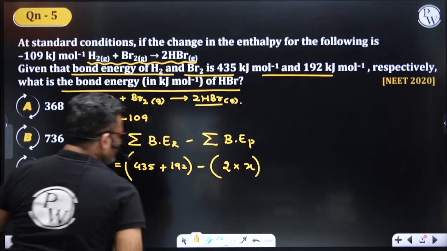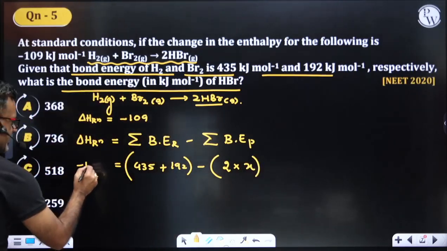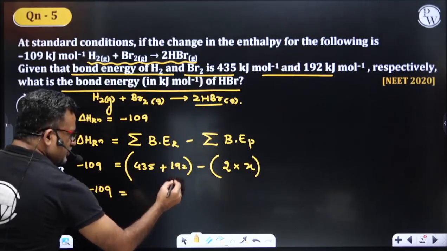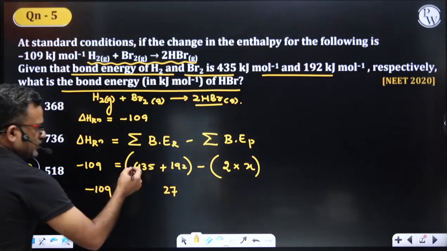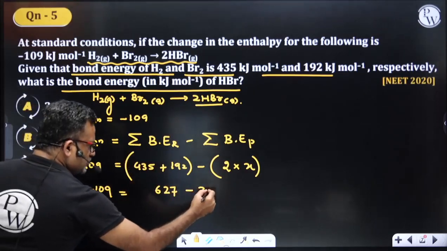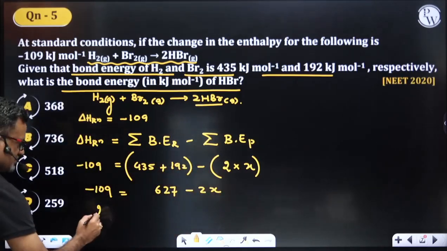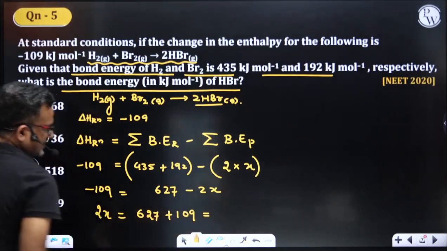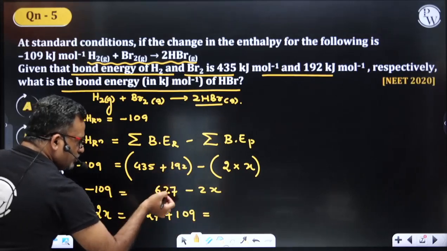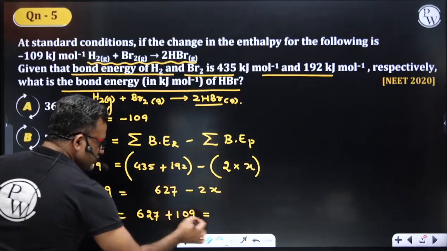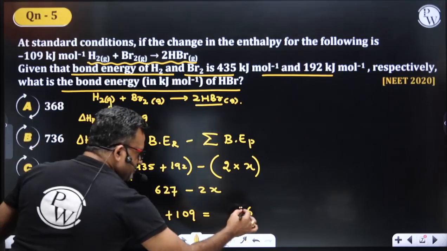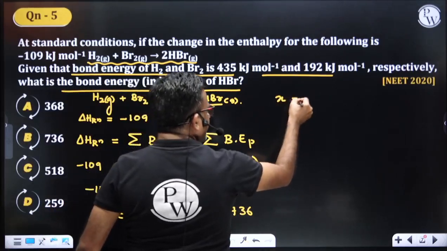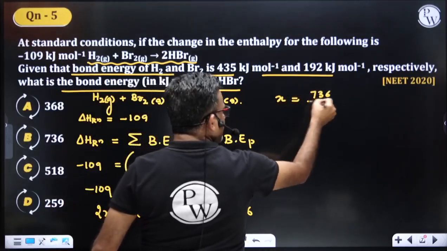What is the enthalpy of the reaction? Minus 109. Minus 109 is equal to, let us add this, 5 2 7 9 3 12 1 1 1 6, minus 2x. So 2x comes this side, and 627 plus 109 is 736. Is this addition right? 736 is equal to 2x, so x is equal to 736 by 2.